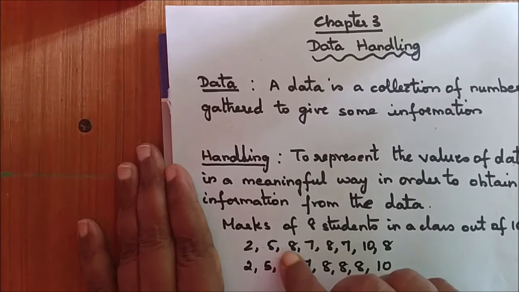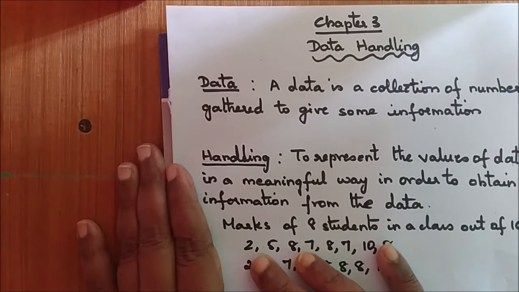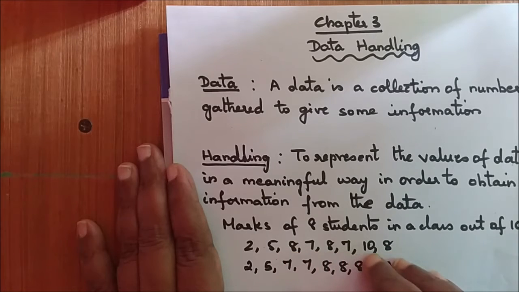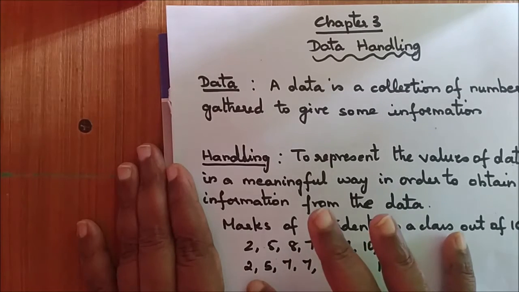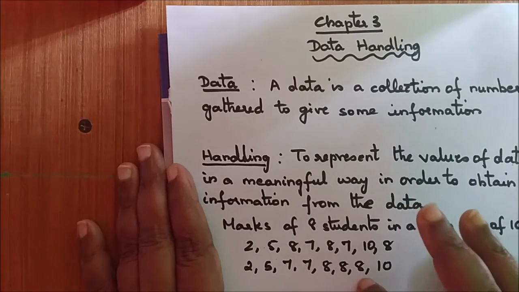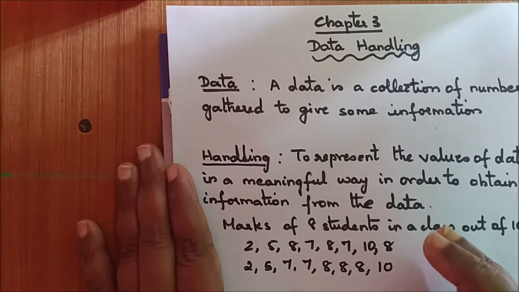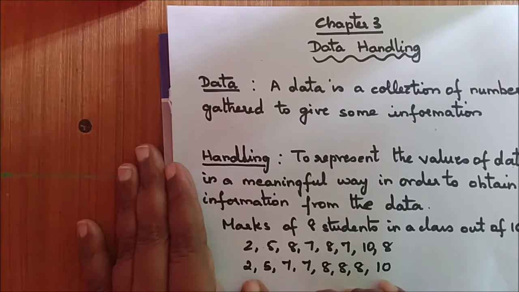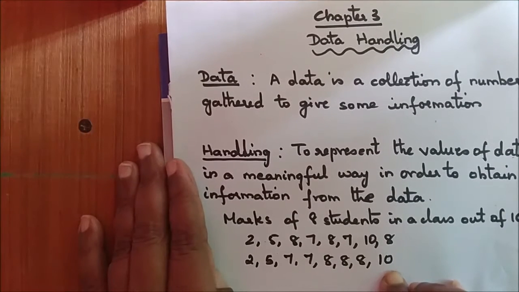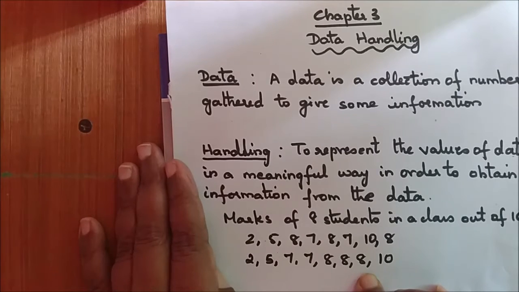Now let us take the marks of 8 students in a class out of 10. So these are the marks: 2, 5, 8, 7, 8, 7, 10, 8. Now let me arrange them in the ascending order: 2, 5, 7, 7, 8, 8, 8, 10. Now what information do you get from this data? I come to know that the lowest mark is 2 and the highest is 10, and the mark 8 is the most common mark that is scored by the students in the class.